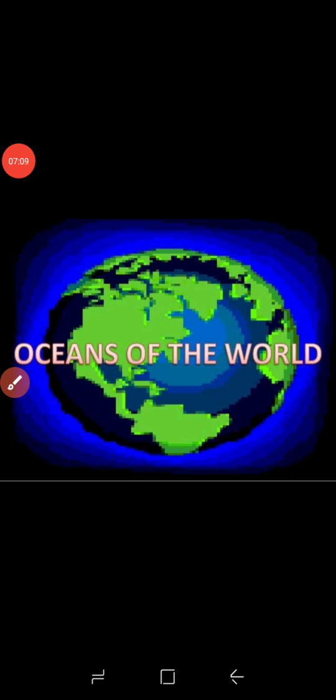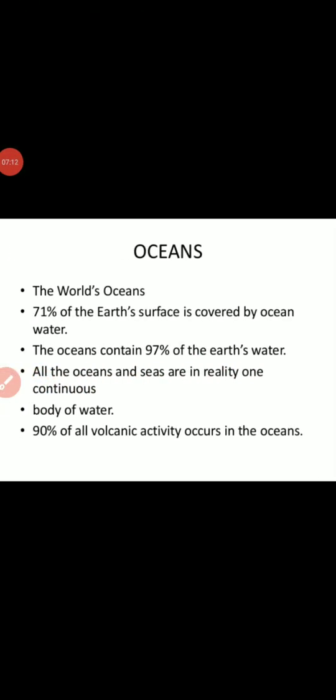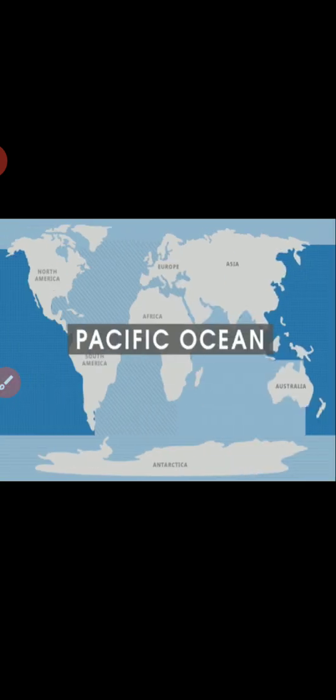Okay, then oceans of the world. 71% of the earth's surface is covered by ocean water, and the ocean contains 97% of the earth's water. Now all the oceans and seas are in reality one continuous body of water. That means there is no breakage inside the oceans. And 90% of volcanic activity occurs inside the deep oceans.